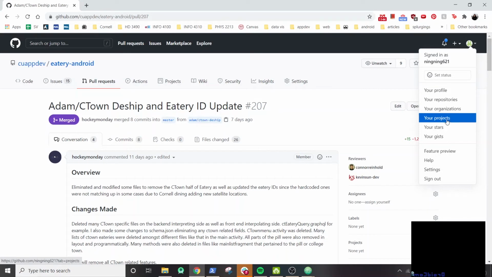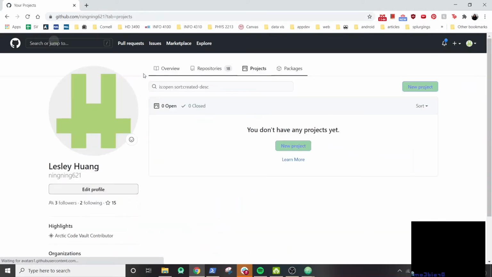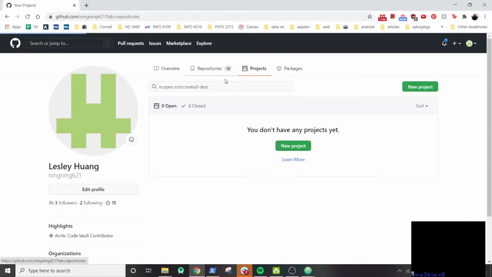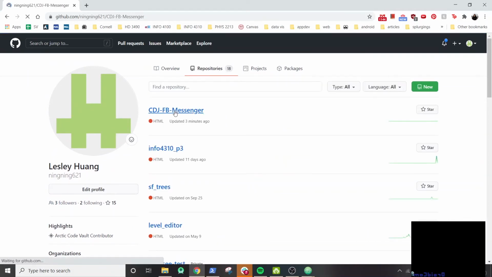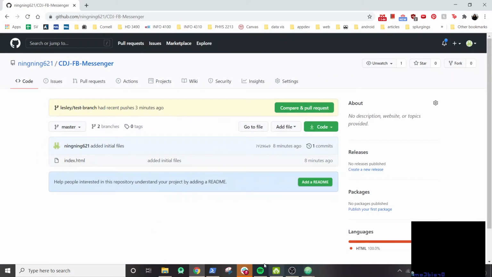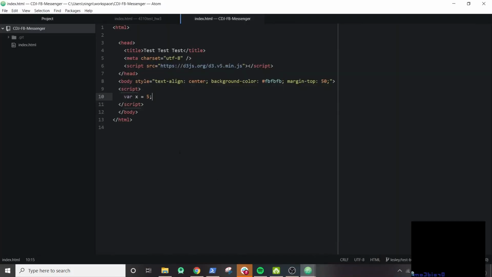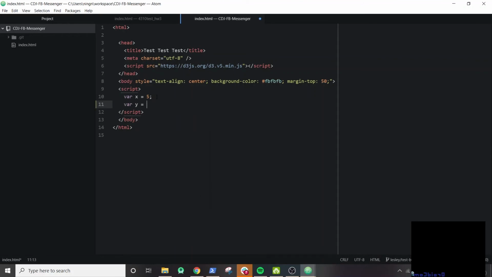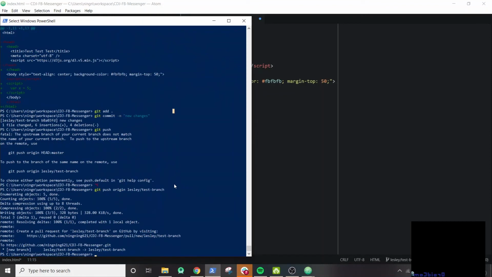Okay, so I'm gonna go back to the project that I previously made, my new repository. I'm gonna make a lot of commits. So let's do 3. And I want to commit these changes. So git add.